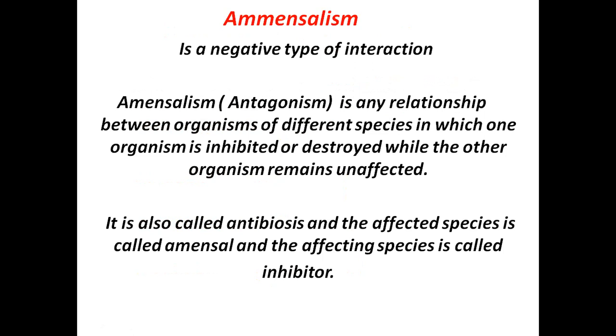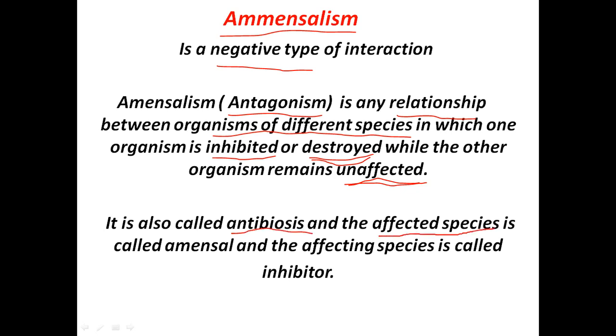Let's start with the amensalism. So amensalism is a negative interaction. It's also known as antagonism. So amensalism is any relationship between the organisms of different species where one organism is inhibited, or you can say destroyed, while the other organism remains unaffected or unharmed. So in amensalism, one species is destroyed and the other one remains unaffected. It's also termed as antibiosis, and the species that is affected is called an amensal, and the affecting species is called an inhibitor.